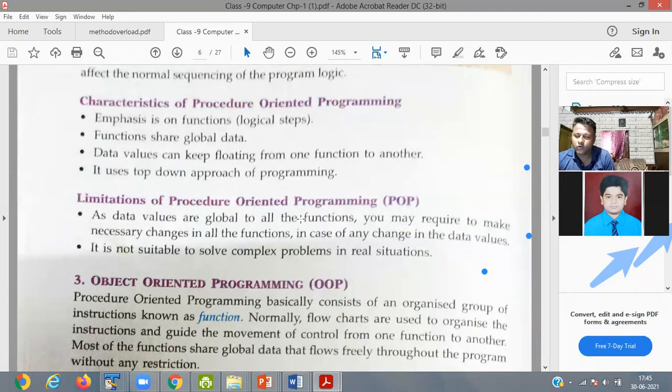Yes. When you break a program, we are defining a function. In a function, what are the members you define?